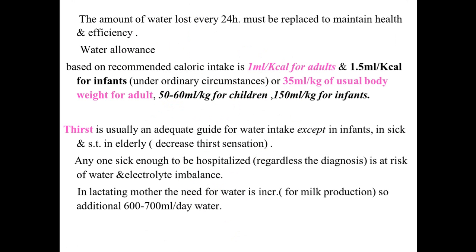The water allowance here depends on the calorie intake. It is equal to 1 ml per kilocalorie for adults and 1.5 ml per kilocalorie for infants. This is under ordinary circumstances, meaning there is no overheating or underheating. And it equals 35 ml per kg if we are calculating the water required according to the usual body weight for adults, and 50 to 60 ml per kg for children and 150 ml per kg for infants.